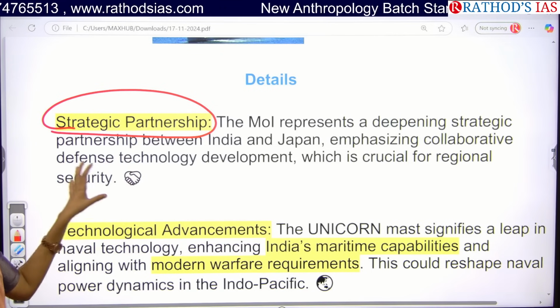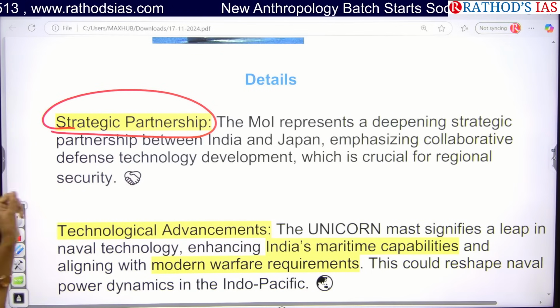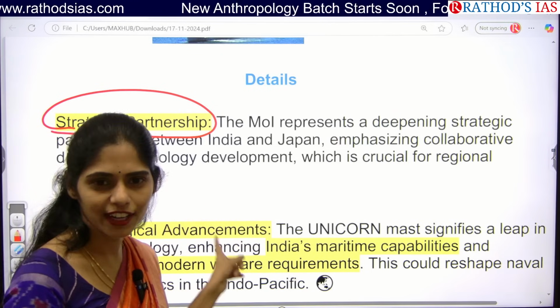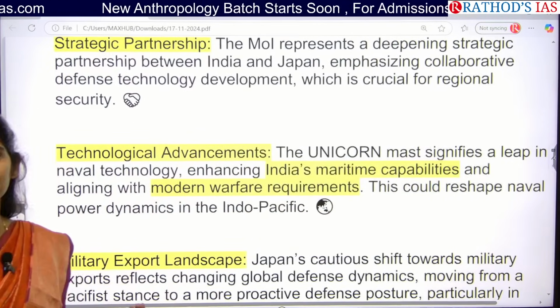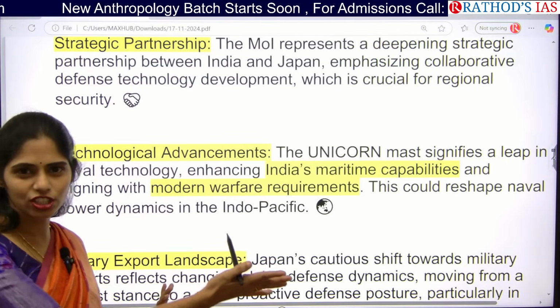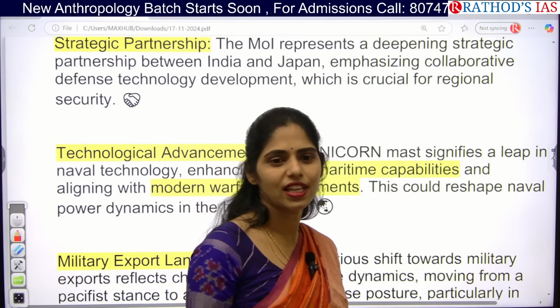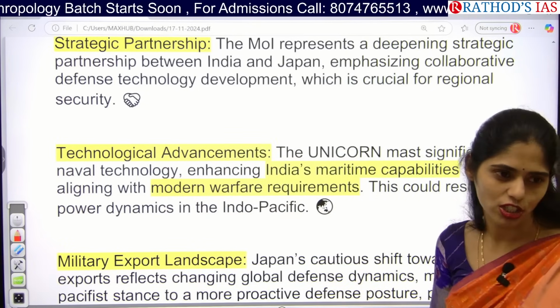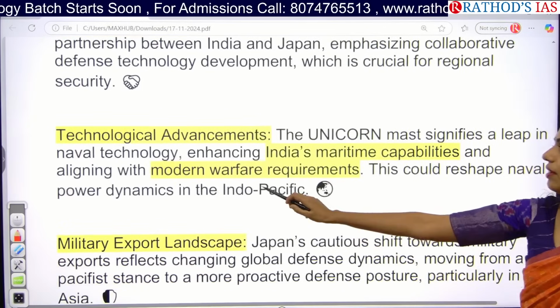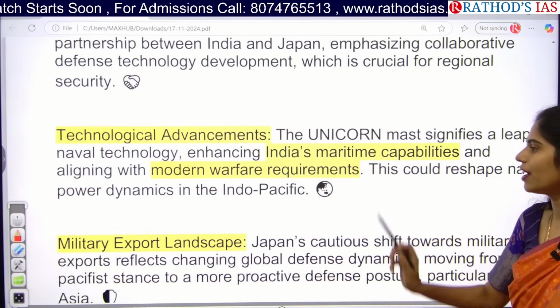We will have very good relations with Japan, and we can even improve our regional security. We can enhance India's maritime capability because it is related to the naval sheath. That means we can improve our surveillance in the maritime area, that is, we can improve security in the Indo-Pacific region. Next, we will meet our modern warfare requirements.